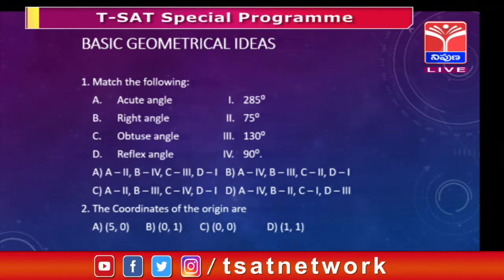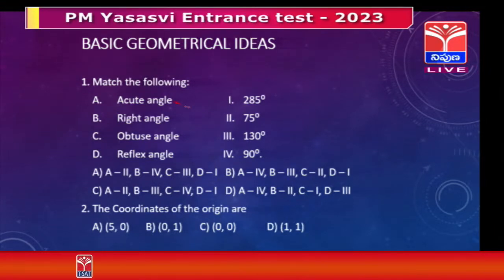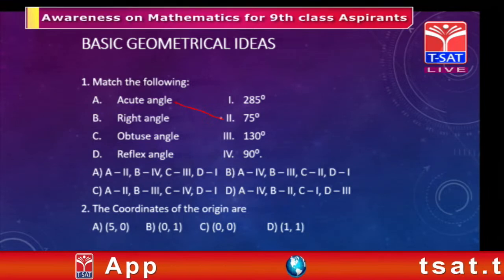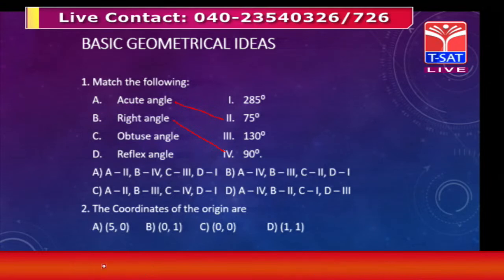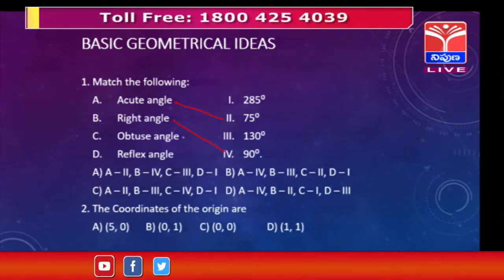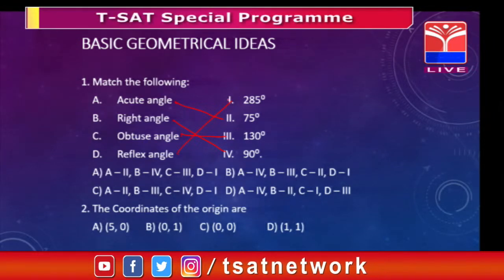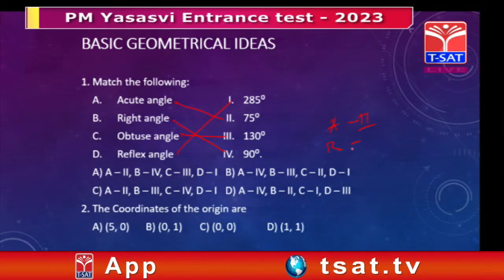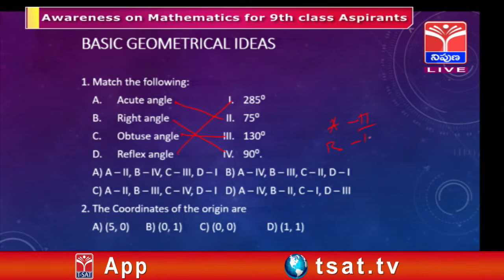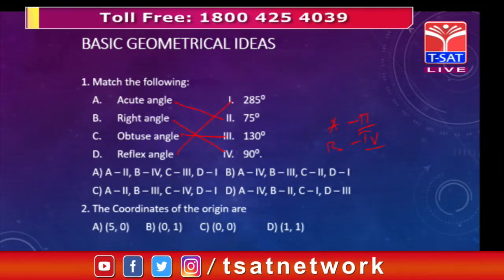So now just a comparison. What is an acute angle here? 75 is an acute angle. Yes, so A is mapped with this one. A right angle is 90, so is this one. An obtuse angle is 130, so this one, and finally a reflex angle is 285. So A matched with 2, B matches with 4, C matches with 3 and D matches with 1. So option A is correct.